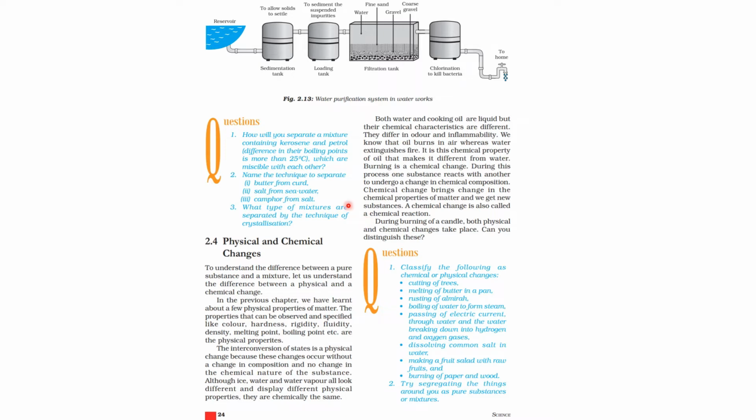Let's check out, during burning of a candle, both physical and chemical changes take place. Can you distinguish this? Burning of a candle involves two changes, that's physical and chemical change. As you know, a candle is made up of wax. So some wax melts and resolidifies on cooling as wax. So here the solid changes into liquid, and this liquid again changes into solid state. So no change in chemical composition, only change in appearance.